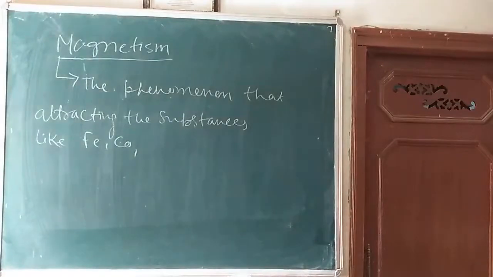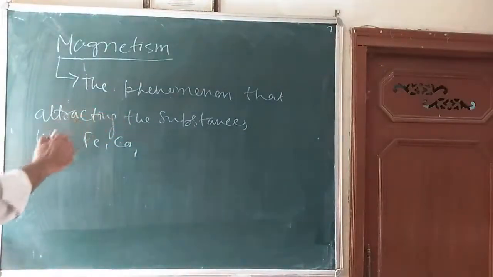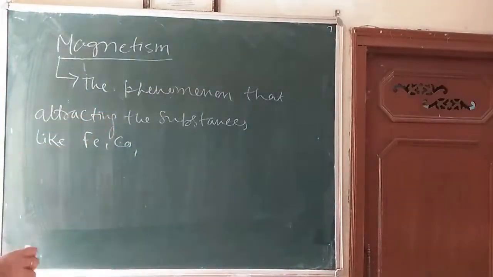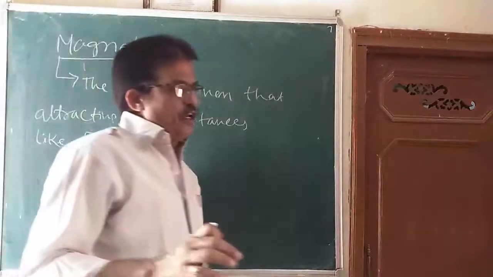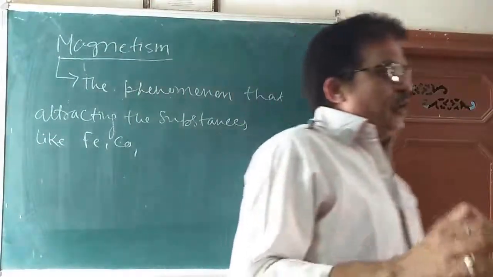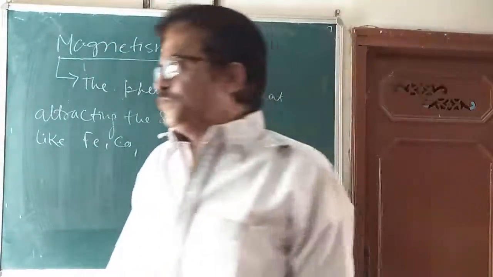Or I mean to say, a body possessing the property of magnetism is called a magnet. Is it clear? So this we have learned in 10th class.